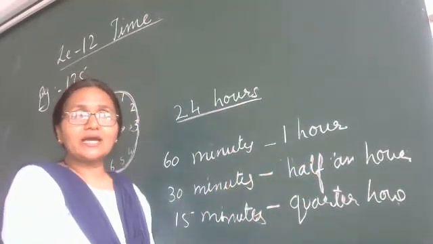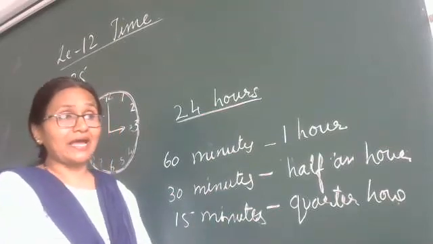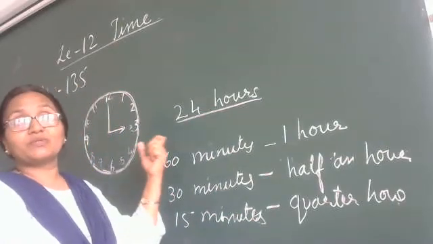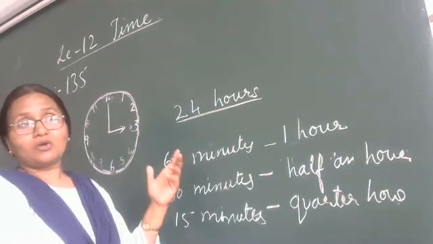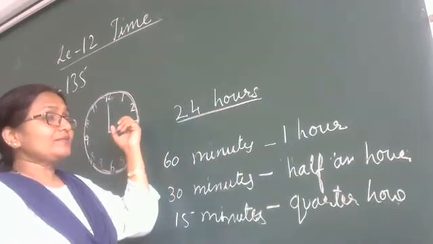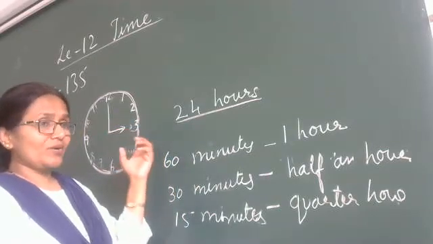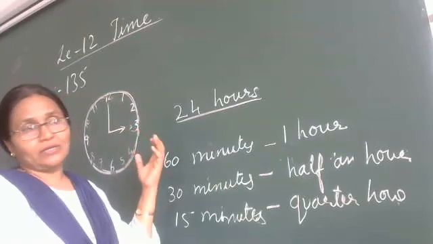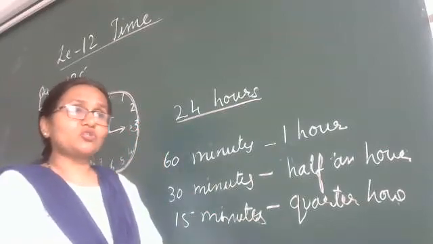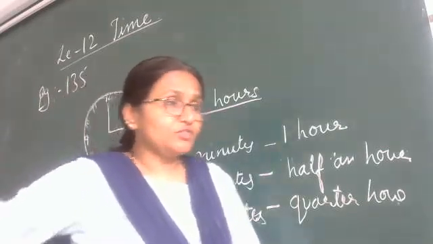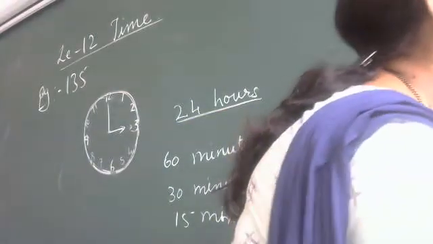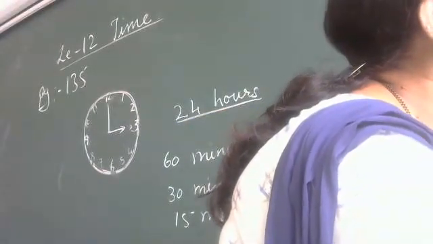Today's introduction covered what time is, the difference between a clock and a watch, and when our day and the new day start. Tomorrow we will solve our next part. Okay, children, bye.